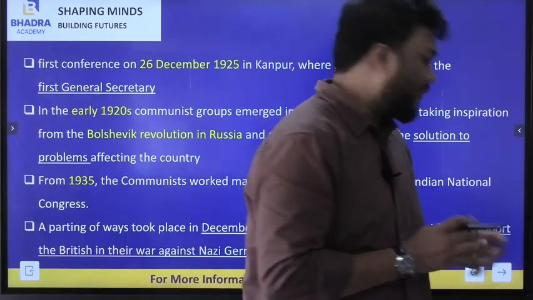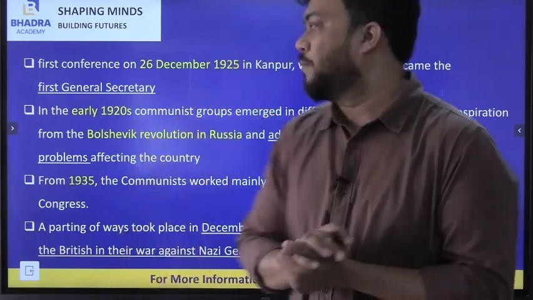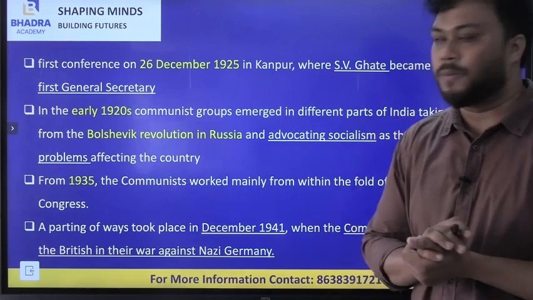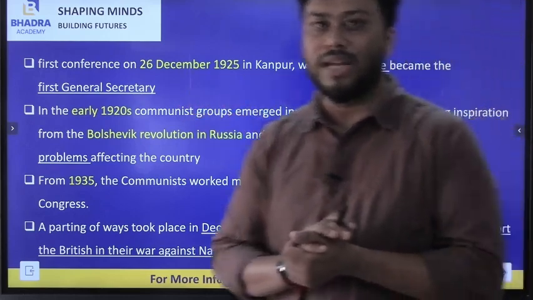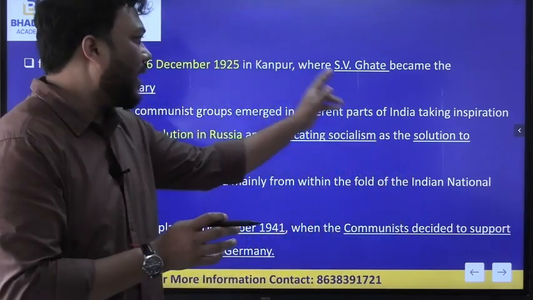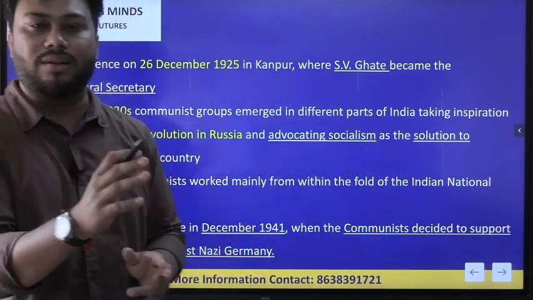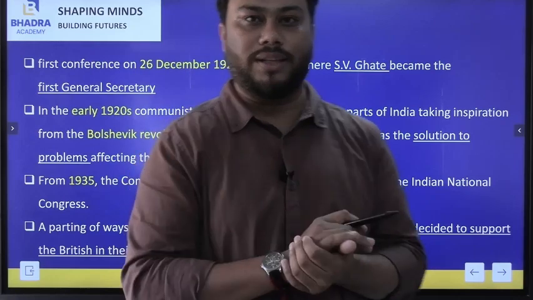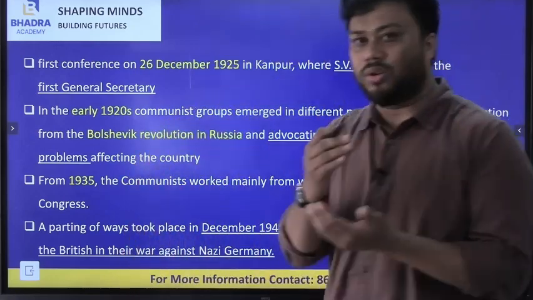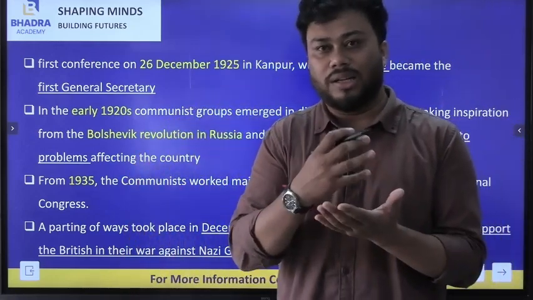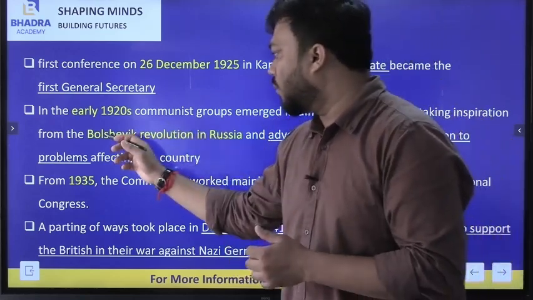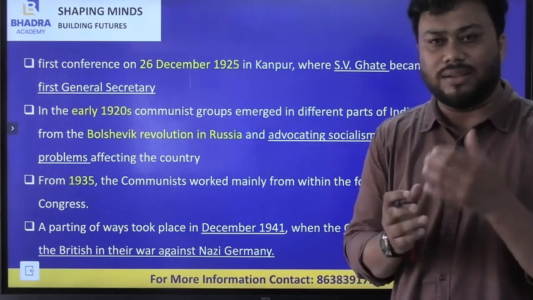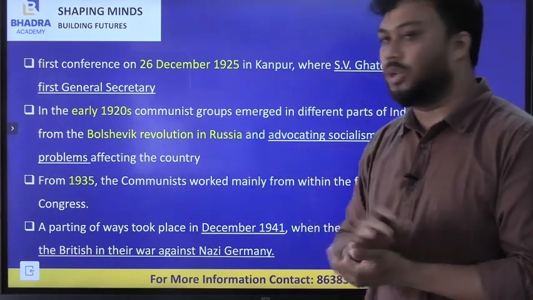CPI, or the Communist Party of India, had its first conference on 26 December 1925 in Kanpur, and in this conference S.V. Ghate became the first secretary of the party. Basically, the Communist Party of India was inspired by the Russian Revolution, the Bolshevik Revolution in Russia.